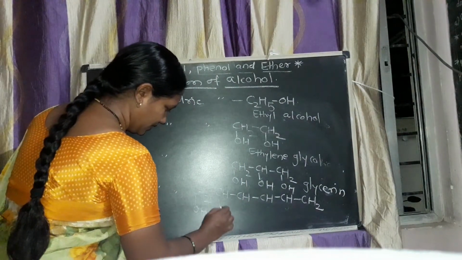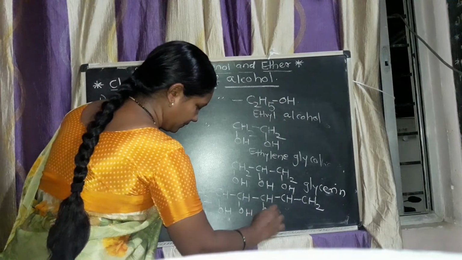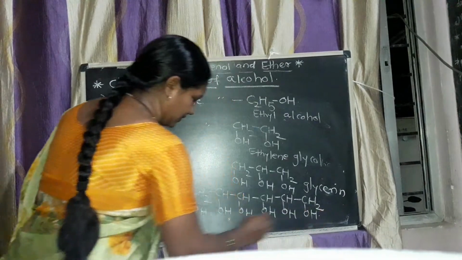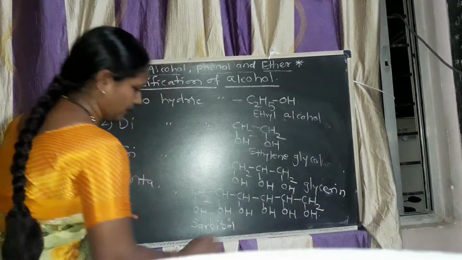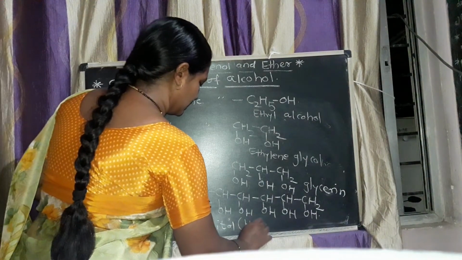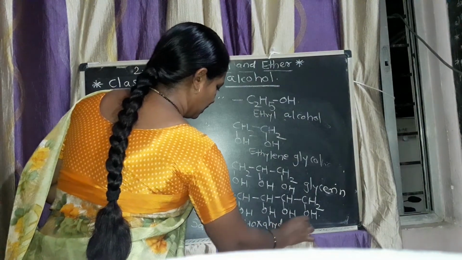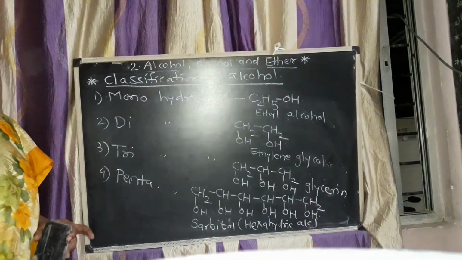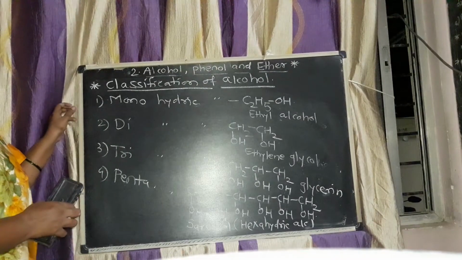In this example, 6 OH groups are attached to 6 carbon atoms. The name of this example is sorbitol, or hexahydric alcohol. These are the 4 types of alcohol.